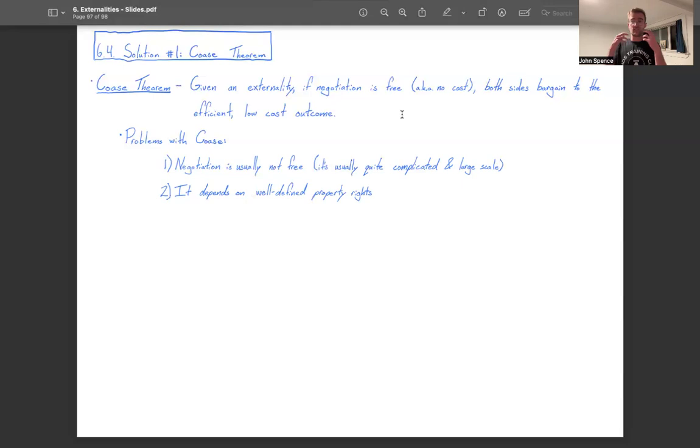If we want to facilitate bargaining between the two parties, the people affected by the externality and the people generating the externality, then we have to clearly define the property rights so that they can negotiate from well-defined positions of ownership.